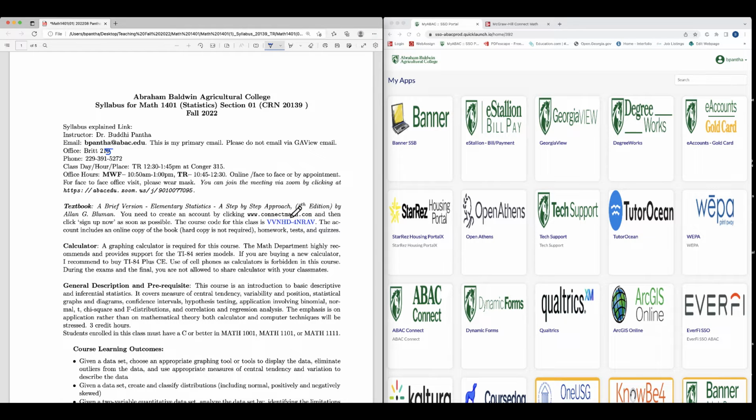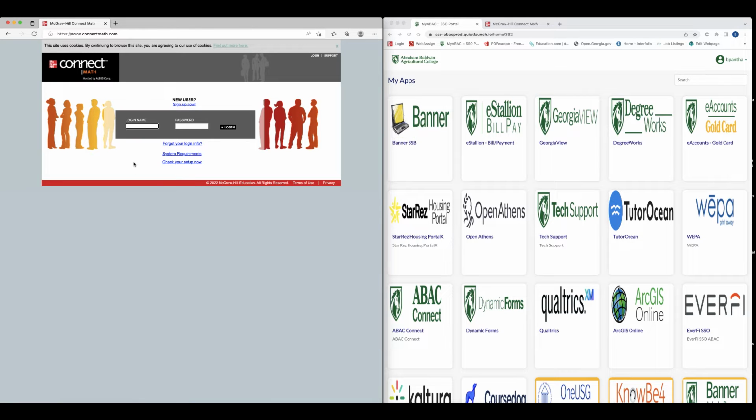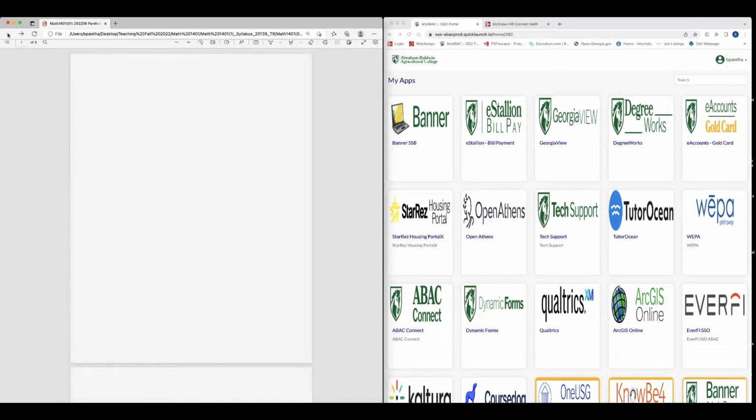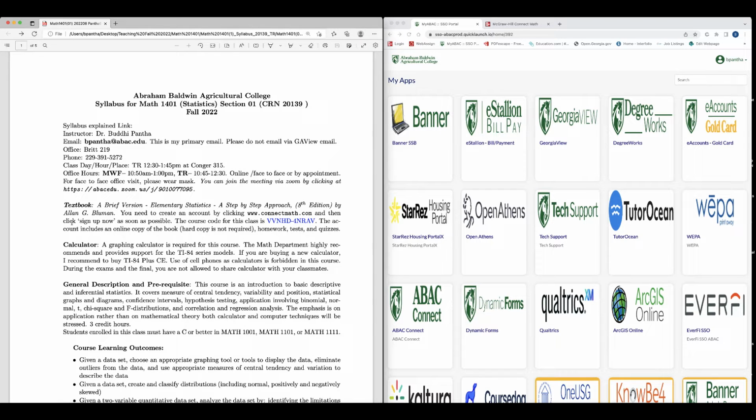You need to create an account by clicking www.connectmath.com. If you click this link, it will take you to the Connect Math account. For example, if I click this, let's see what happens. It says leave the website and then takes you there. Then you see sign up now. That's what you click here, and then it asks for the class code. Please click sign up now and create an account as soon as possible.